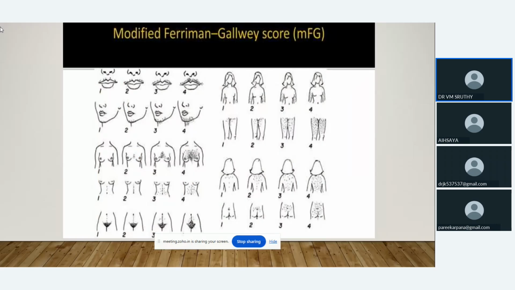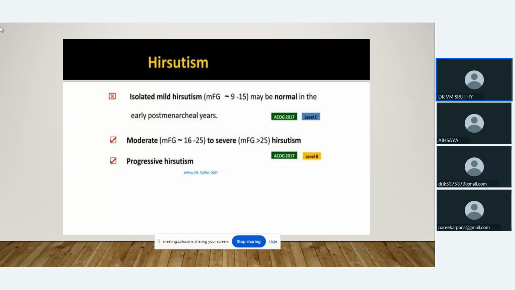So we use the modified Ferriman-Gallwey score for assessing and scoring the hirsutism. We can give marks according to the distribution of the hairs. Mild hirsutism will score 9 to 15, moderate 16 to 25, and severe hirsutism is more than 25.